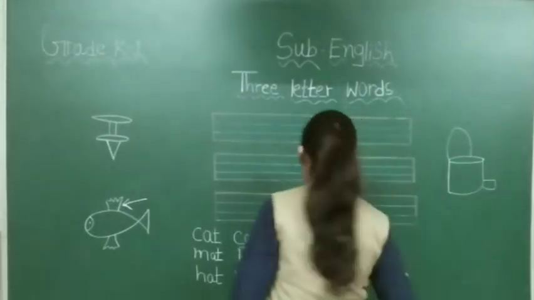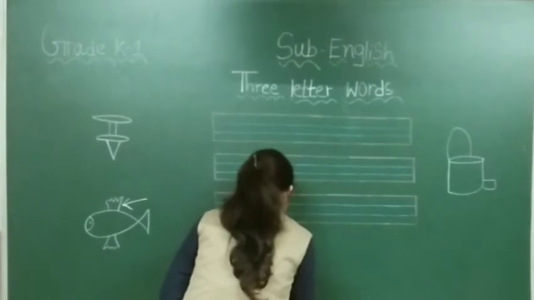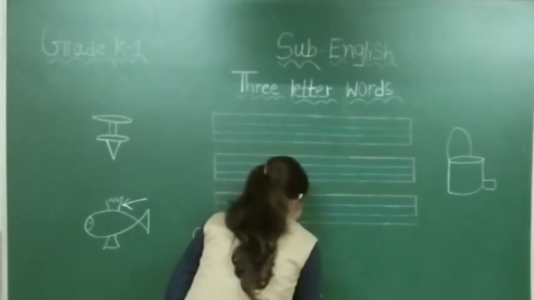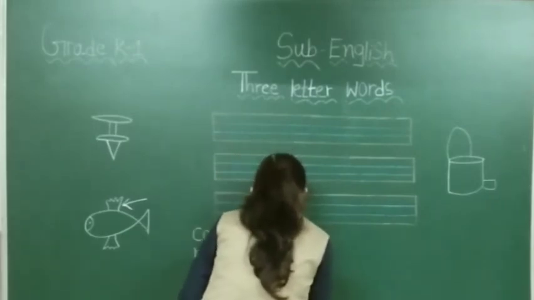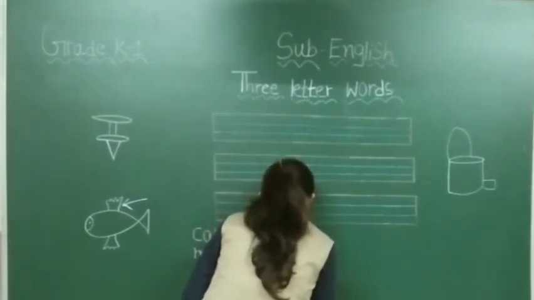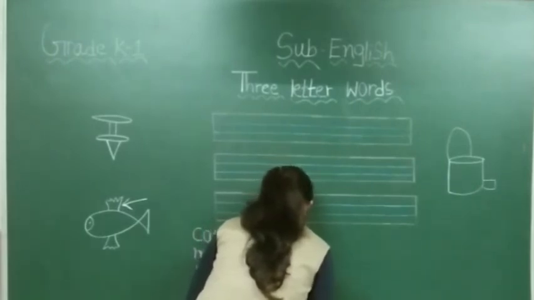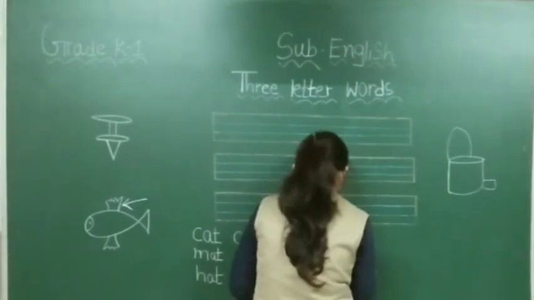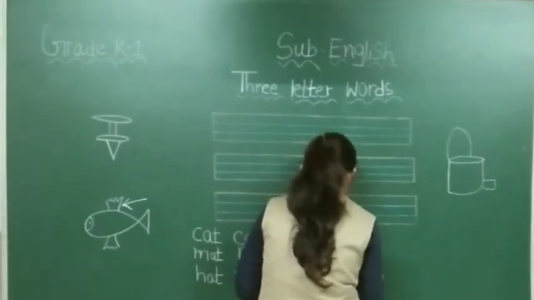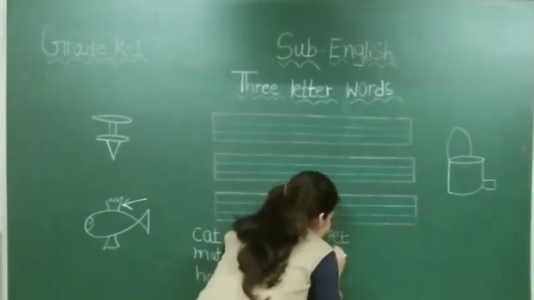Now E sound words. First is H and N, hand. Then P and N, pen. Then third one is T and N, ten. Then P and T, pet. J and T, jet.